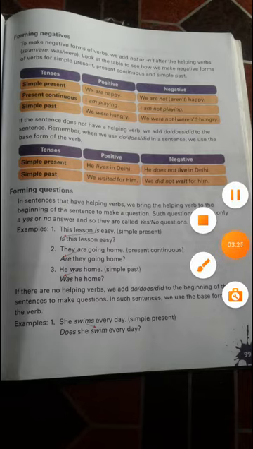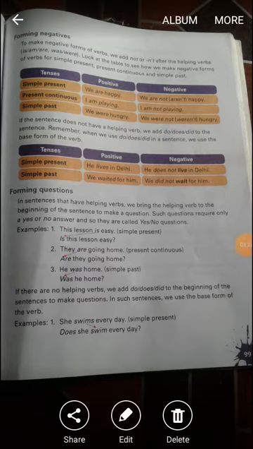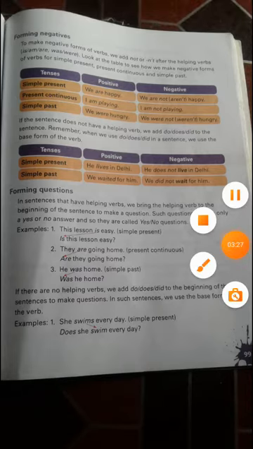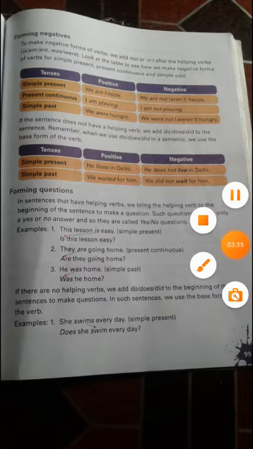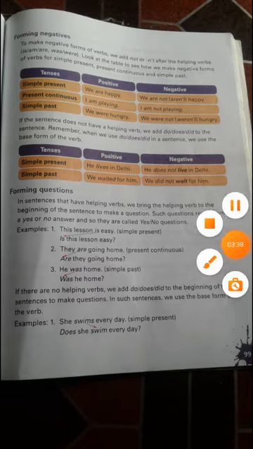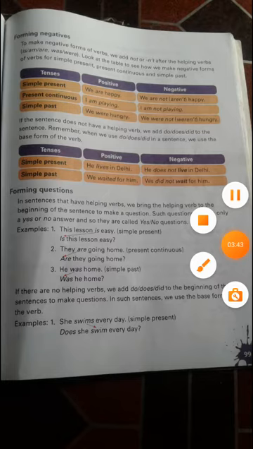If the sentence does not have a helping verb, we add do, does, did to the sentence. Remember, when we use do, does, did in a sentence, we use the base form of the verb. Simple present, let us see one more time. He lives in Delhi. With the words he, she, it, the word changes.